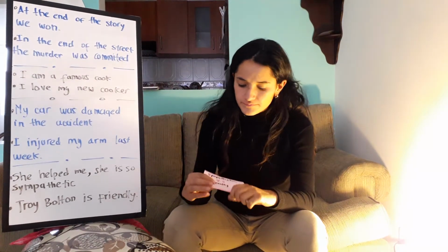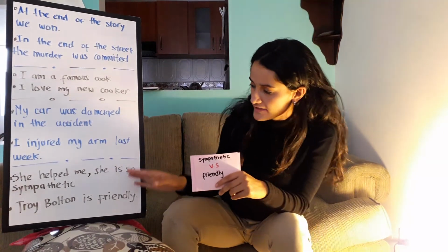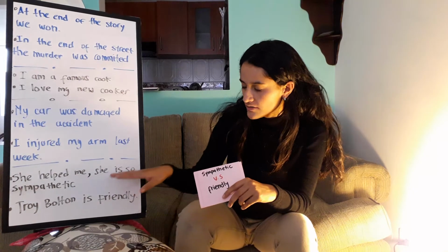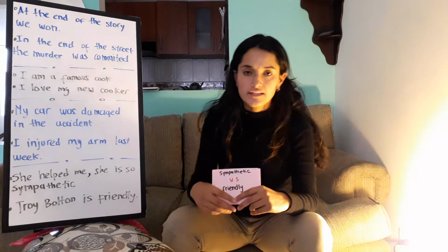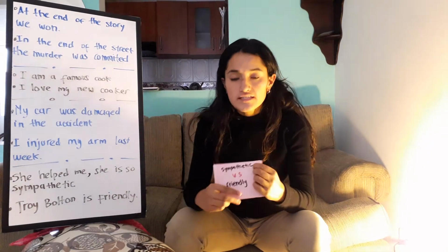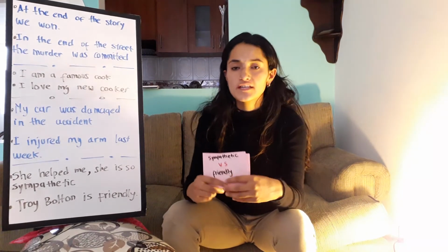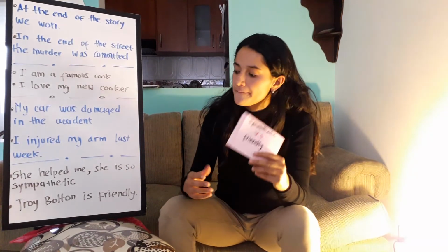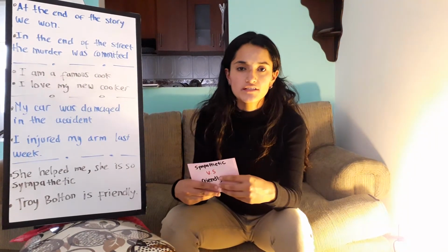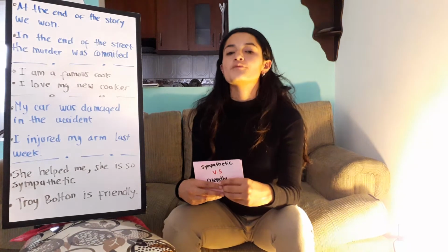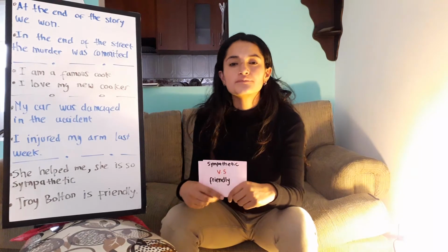Another example: sympathetic versus friendly. The example is she helped me. She helped me. She is so sympathetic. And Troy Bolton is friendly. The difference is sympathetic is when somebody helps you because he or she is so polite. And friendly is when somebody is social and when somebody wants to have a lot of friends.